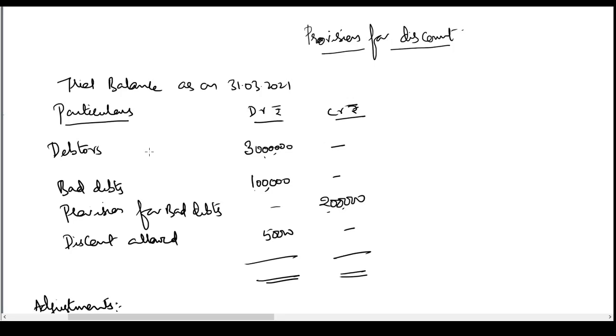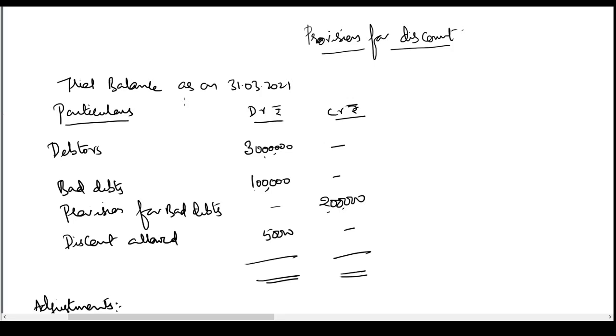And we also expect to get losses in the form of discounts. So when you make credit sales, you have to provide for these two eventualities. You have to provide for these two losses: provision for bad debts and provision for discounts. In our earlier videos, we have learned how to do accounting for provision for bad debts and also accounting for provision for discounts. Okay, let us do a problem now on provision for discount.